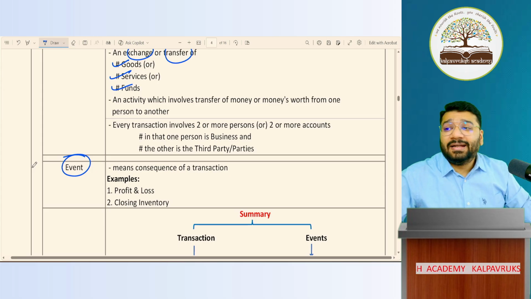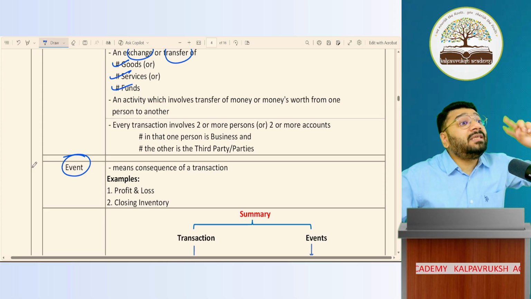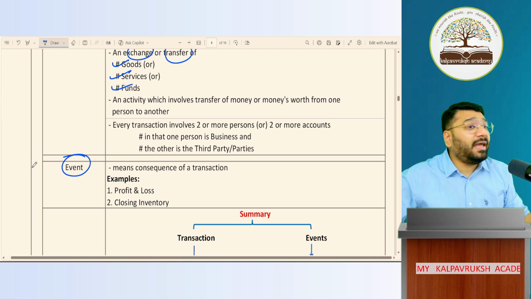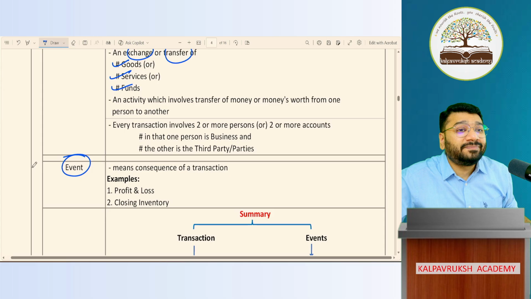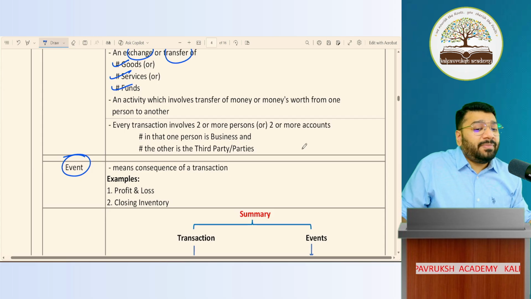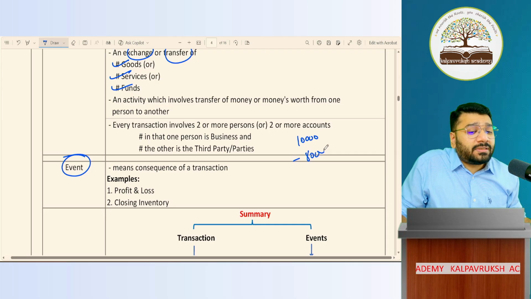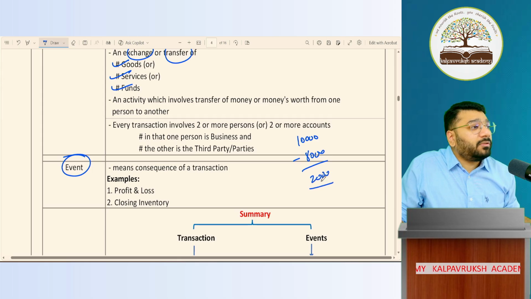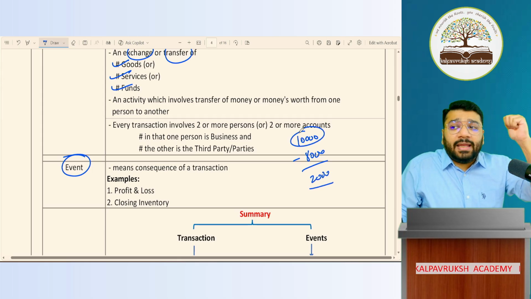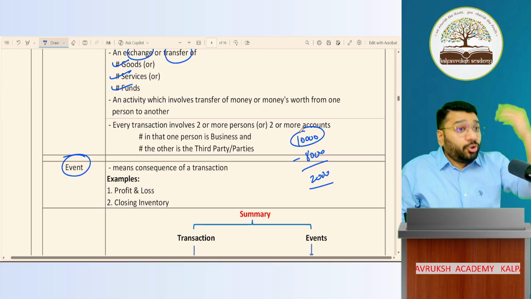Result of a transaction is called an event. Consequence of a transaction is called an event. I'll give two examples for event. So in my business, I record income. Income recorded 10,000 rupees. Expenses recorded 8,000 rupees. So balance is how much? 2,000. Now 10,000 income, how did I earn? I took classes for you. You paid me the money.